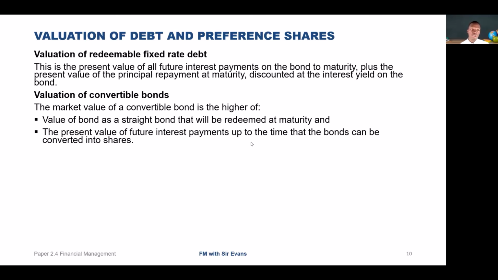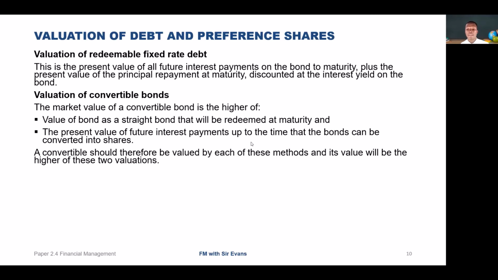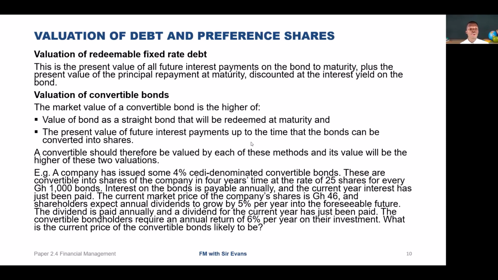So we are looking at two instances: where it's going to be a straight bond, and where at the time of maturity we are converting it into shares. A convertible should therefore be valued by each of these methods, and its value will be the higher of these two valuations. So we look at an example.